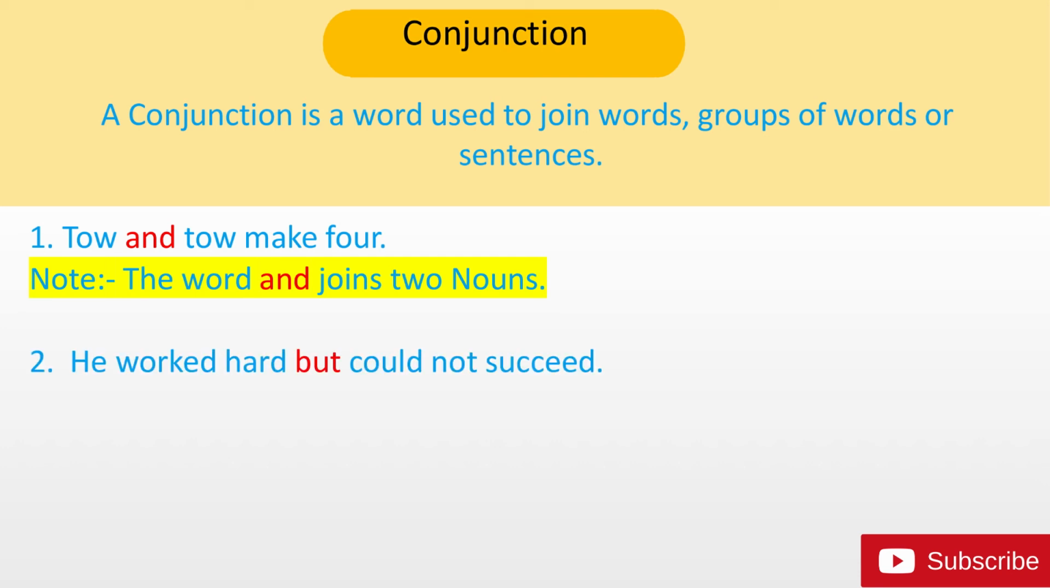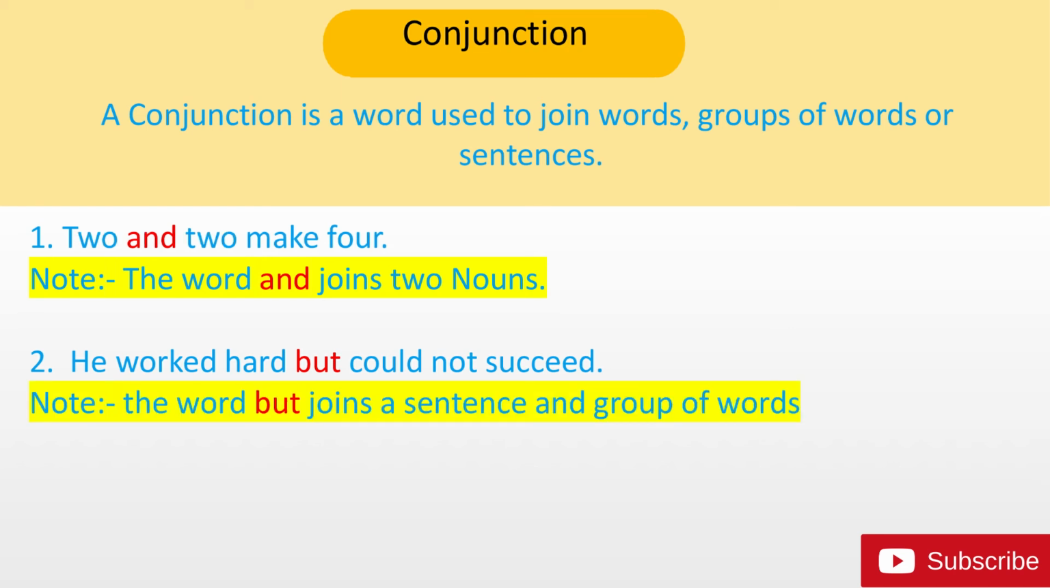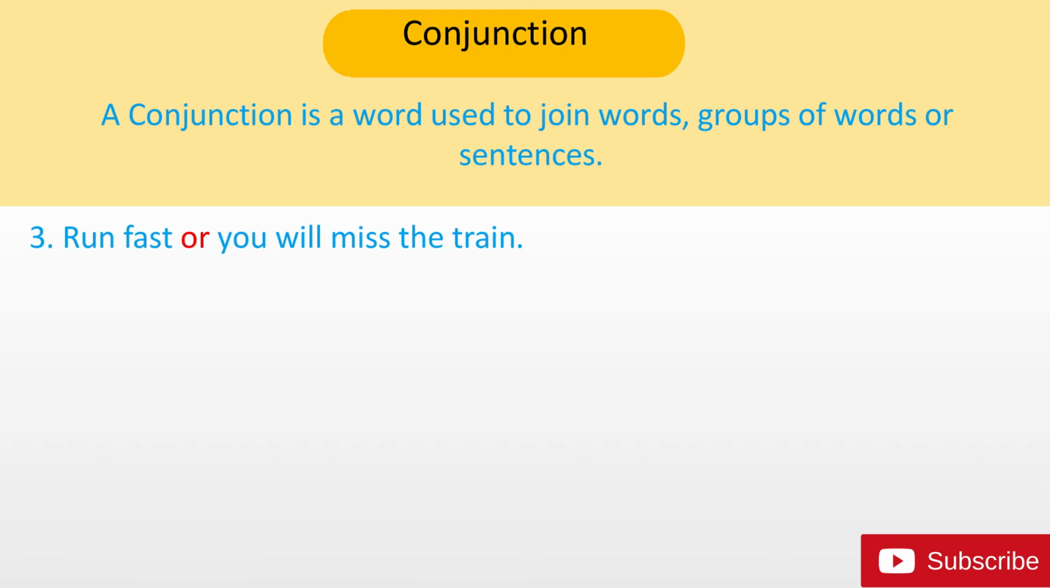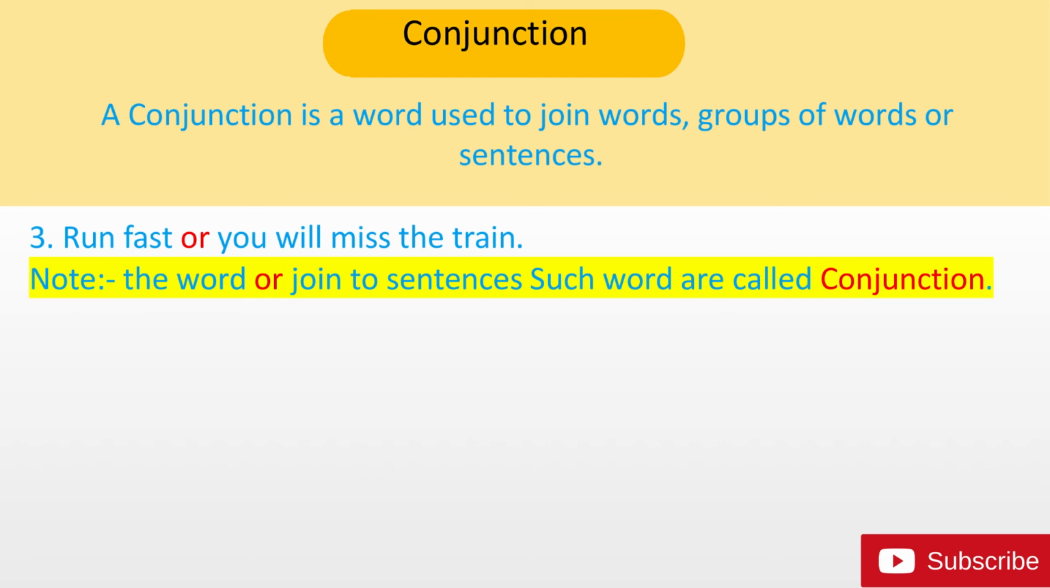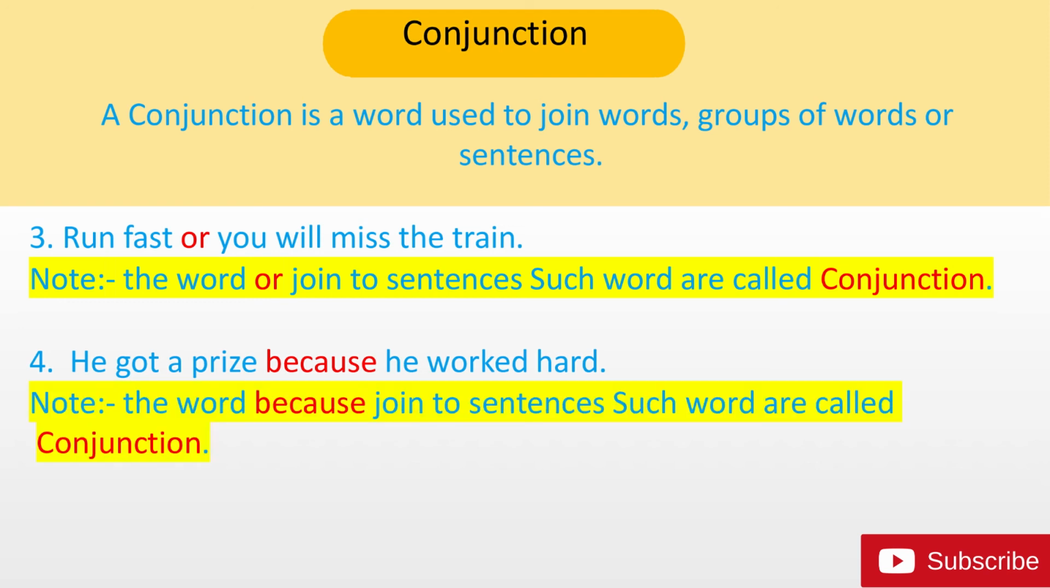Next, he worked hard but could not succeed. The word but joins a sentence and group of words. Next, run fast or you will miss the train. The word or joins two sentences. Such words are called conjunction. Next, he got a prize because he worked hard. The word because joins two sentences. Such words are called conjunction.